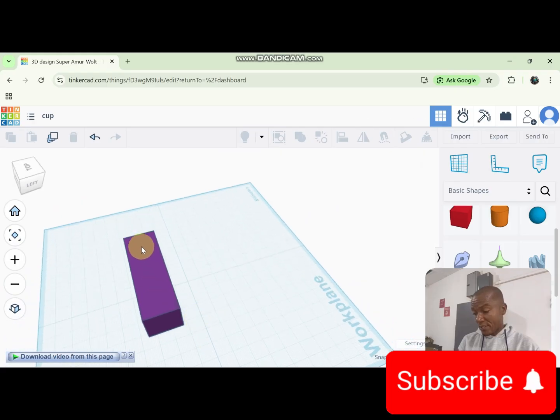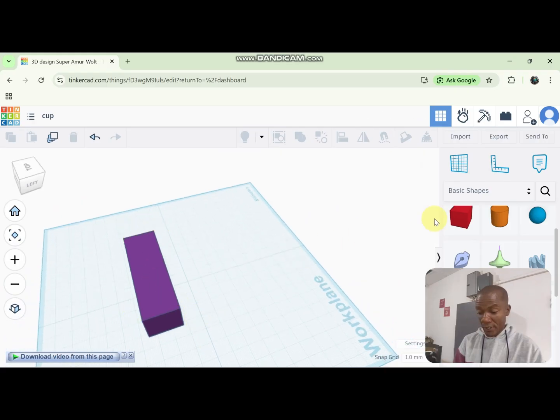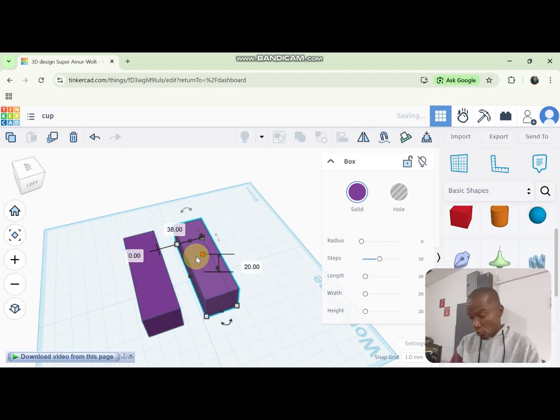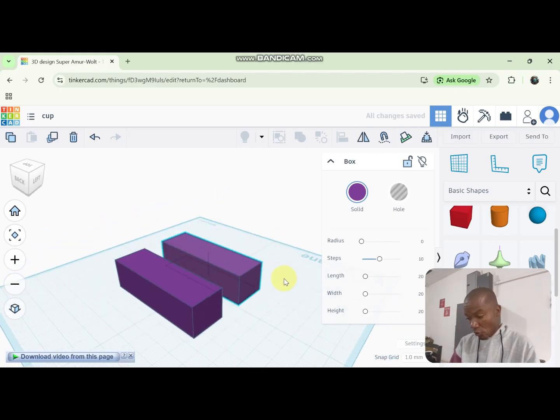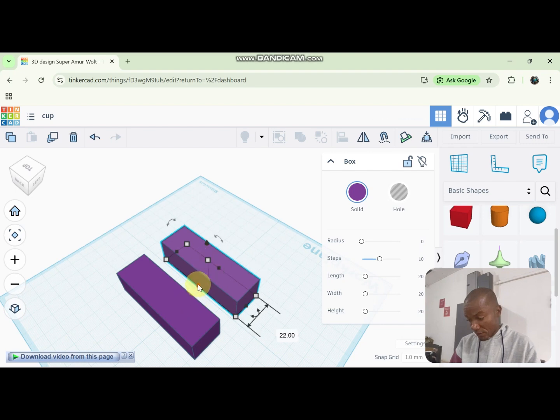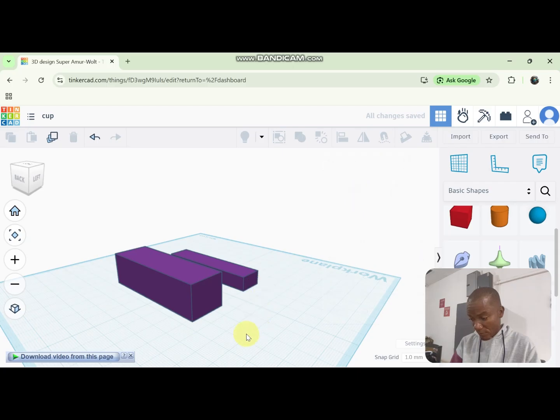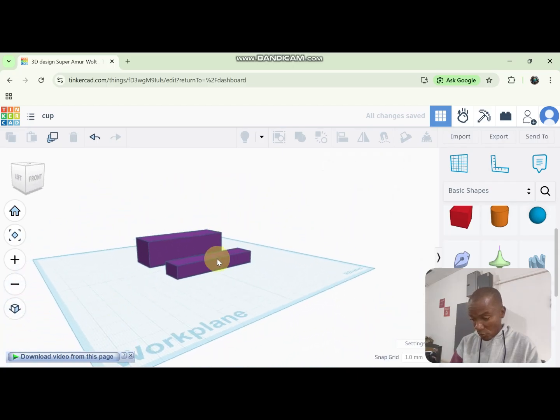Now, I want to create a hole, a rectangular hole in this one. I can equally duplicate this one. So let me duplicate this. So Ctrl D to duplicate. When I hit on Ctrl D, so this is the duplicate one.